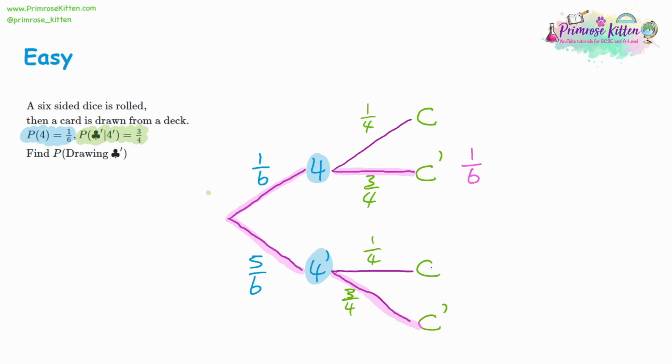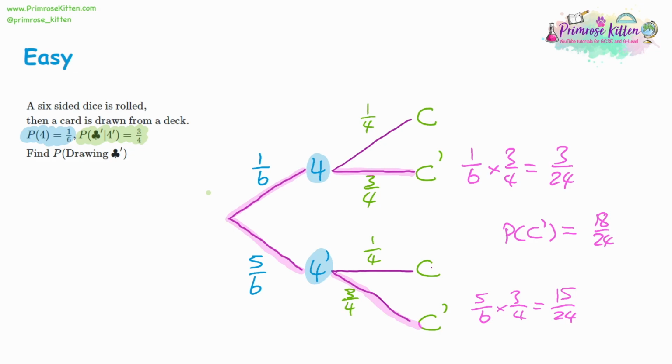The top one is 1/6 times 3/4, which is going to give us 3 out of 24. And the bottom one is going to be 5/6 times 3/4, which will give us 15 out of 24. So we add these together, then the probability of drawing or not drawing a club is going to be 3 plus 15 is 18 out of 24.